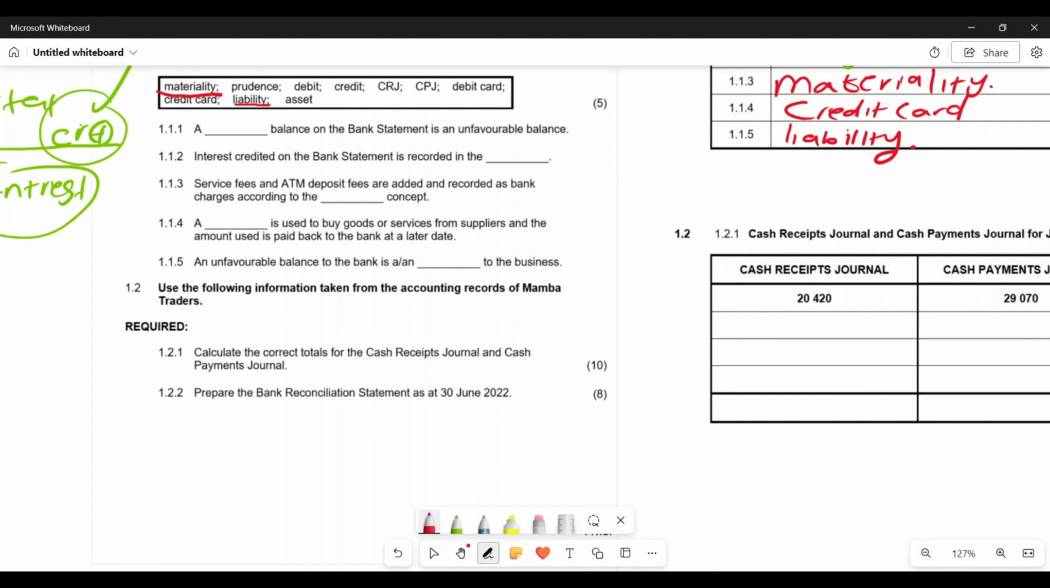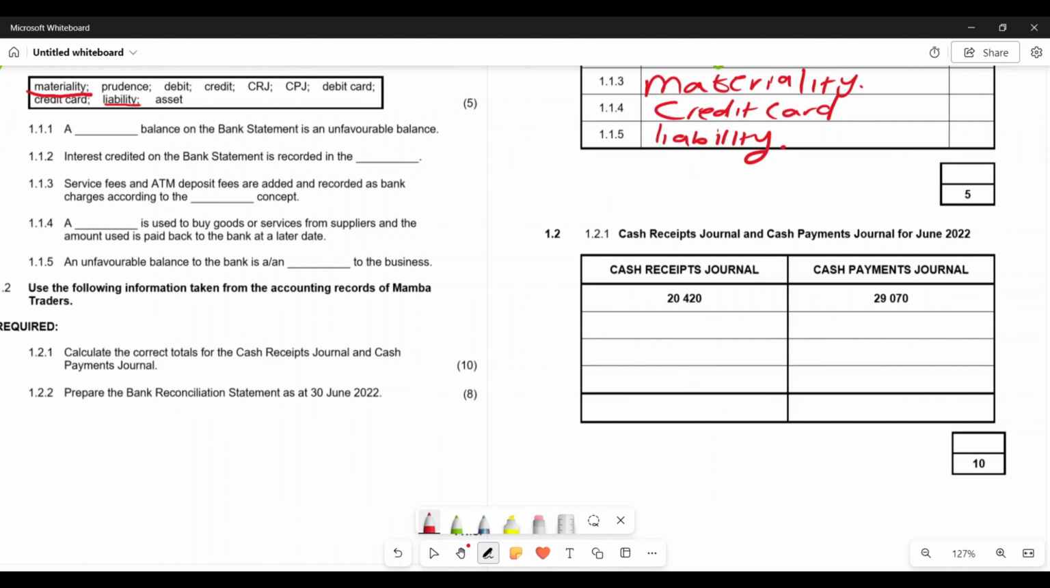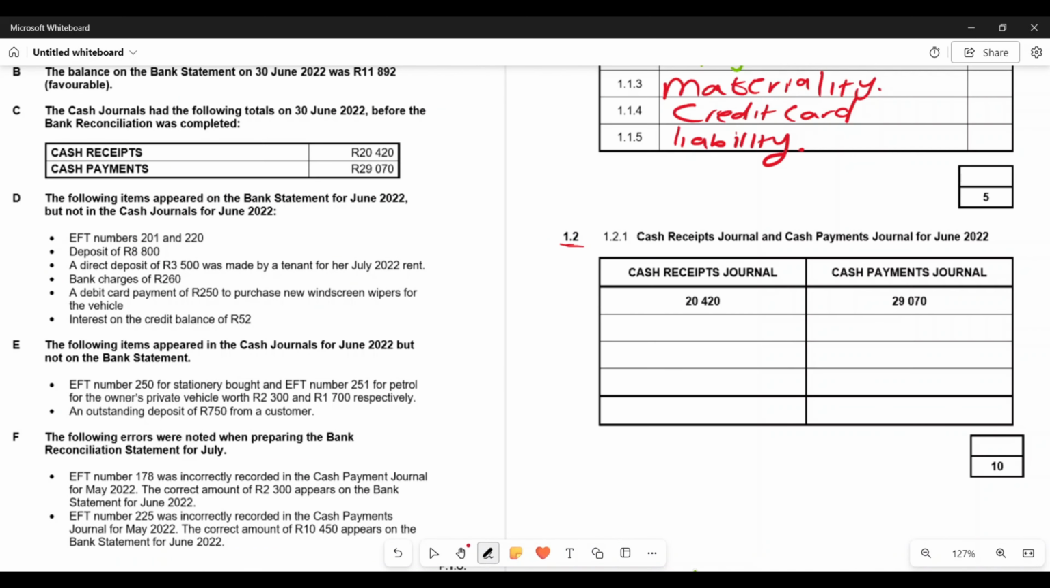Calculate the correct totals for the cash receipts journal and cash payment journal. So now, we need to calculate the correct totals for these two accounts, taking into consideration the transactions they gave us. Now, let us look into those transactions. Now, we need to adjust these balances for the month of June. This is important. So we're preparing them for the month of June.